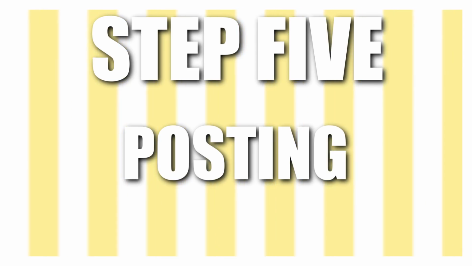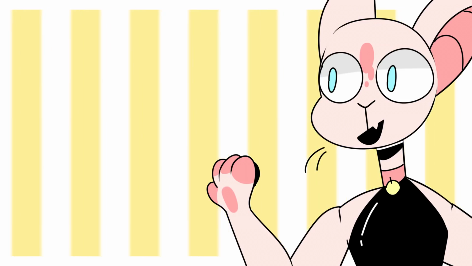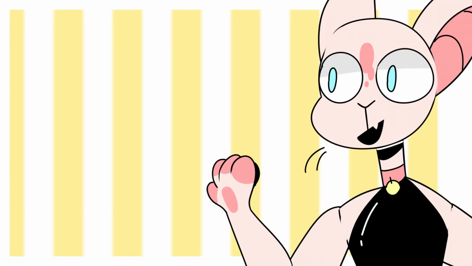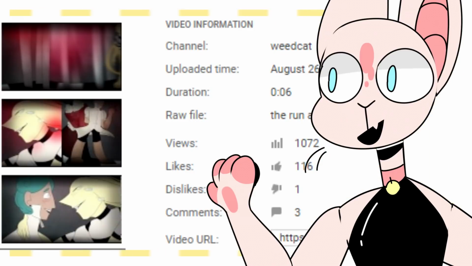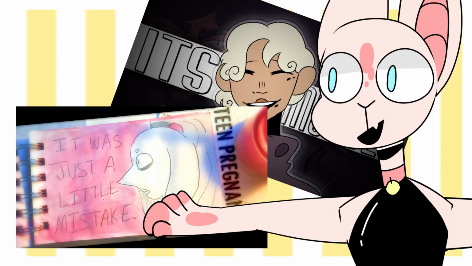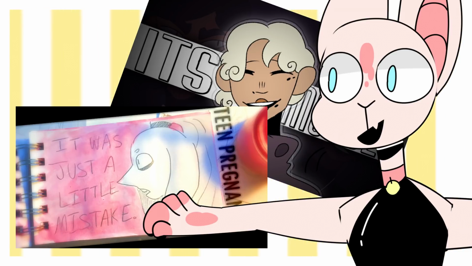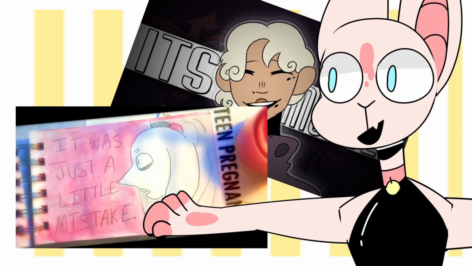Step 5. Posting. Posting your meme is a very important part in drawing in viewers to see your video. Creating a thumbnail separate from the video is a good way to guarantee that your meme will be enticing to click on. If you do choose one from the automatically generated thumbnails, be sure that it's not blurry. Most thumbnails have a close-up or a bust shot of the character. Using a full body might get blurry or make people unsure of what it is.